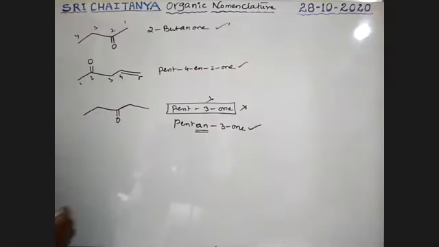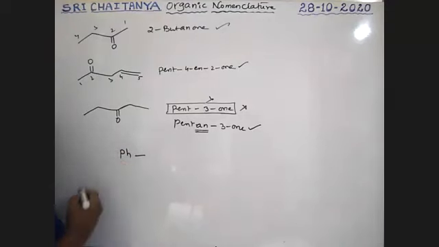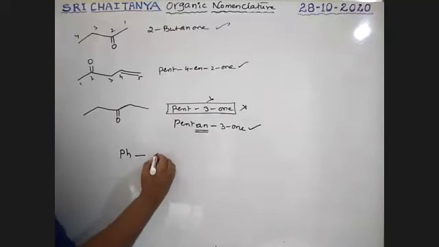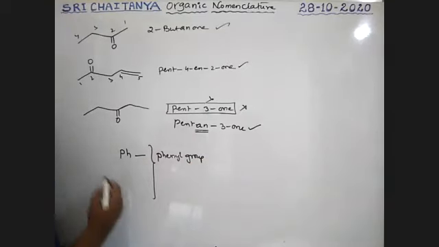Next, boys, see here. Whenever this group appears, that is Ph. Ph is nothing but the phenyl group. What is this phenyl group? This phenyl group is nothing but a benzene ring.